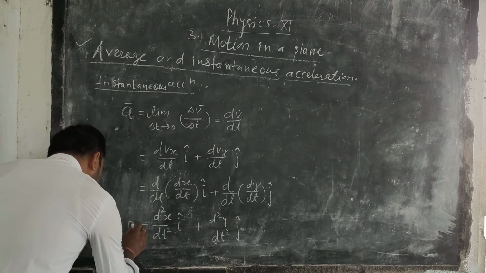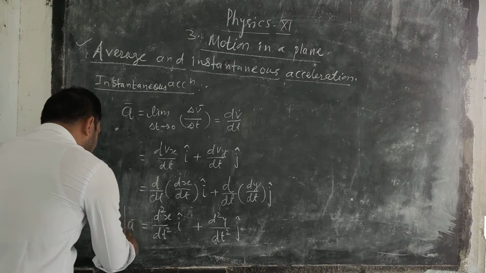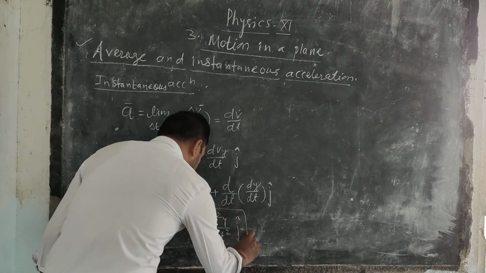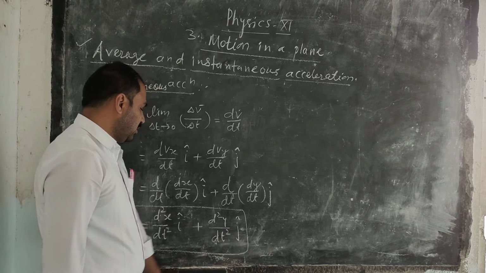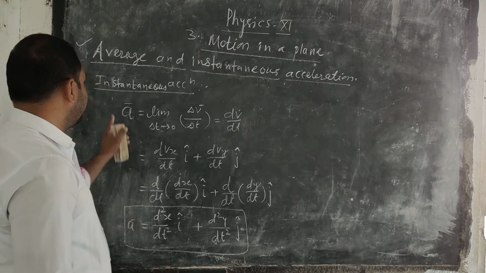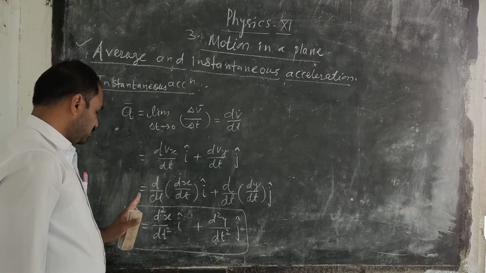So this a is equal to d2x upon dt square i plus d2y upon dt square j. This is the required instantaneous acceleration.